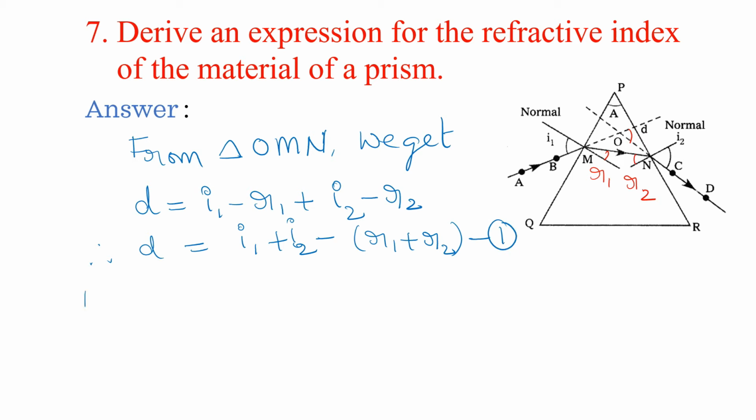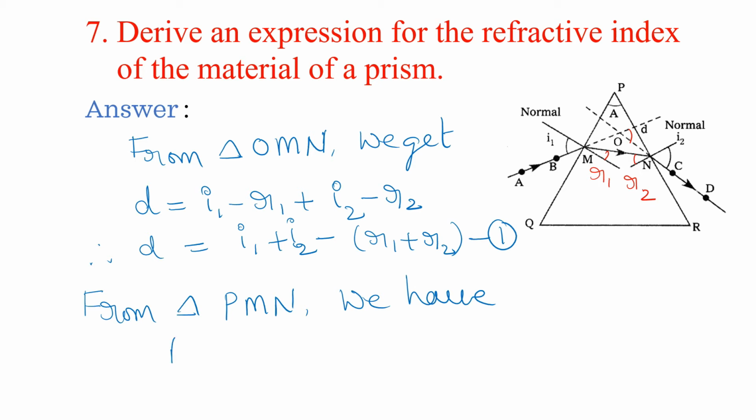Now next, from triangle PMN, the sum of the angles in a triangle is equal to 180 degrees.